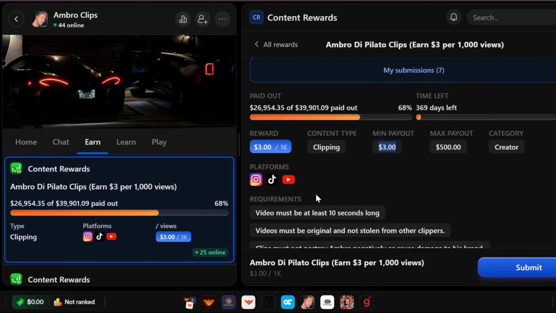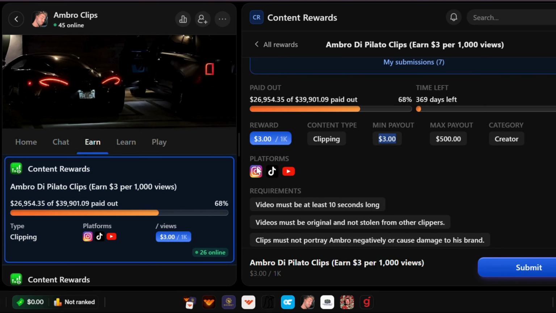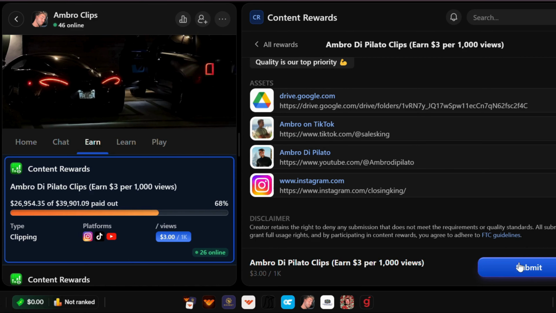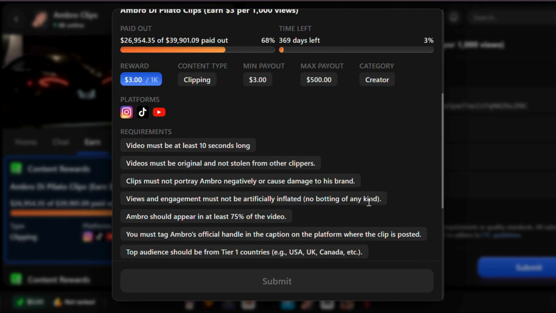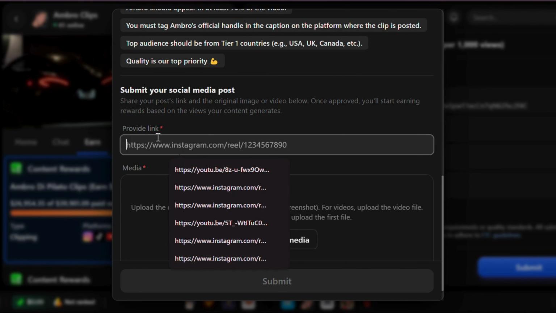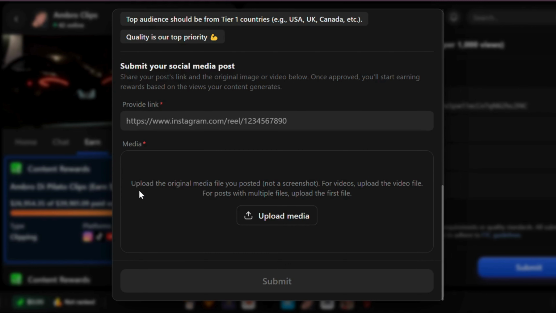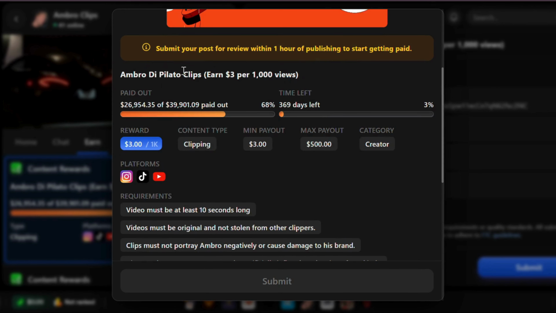Reward is 40 cents per 1,000 views on TikTok. Check the requirements to make sure you qualify. If you qualify, press the Submit button. After that, post your TikTok link and upload the video you edited and posted. Press Submit again, and within 1 hour of publishing, you'll start earning based on the views you generate.